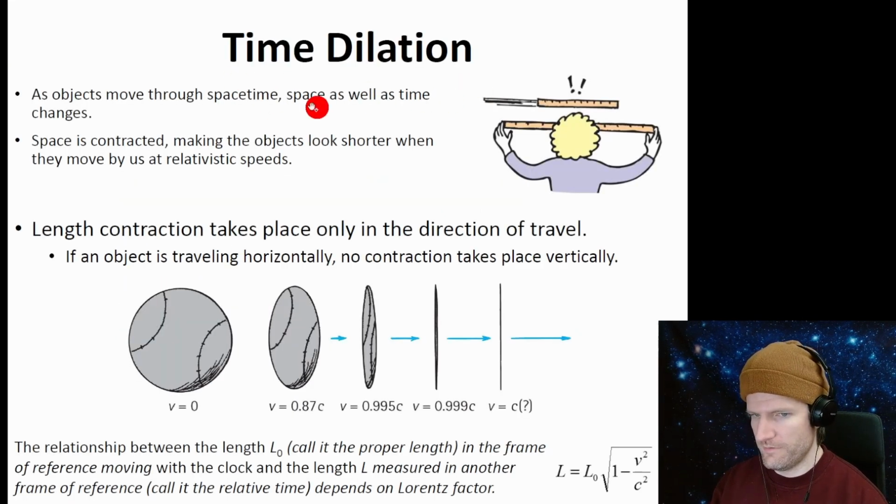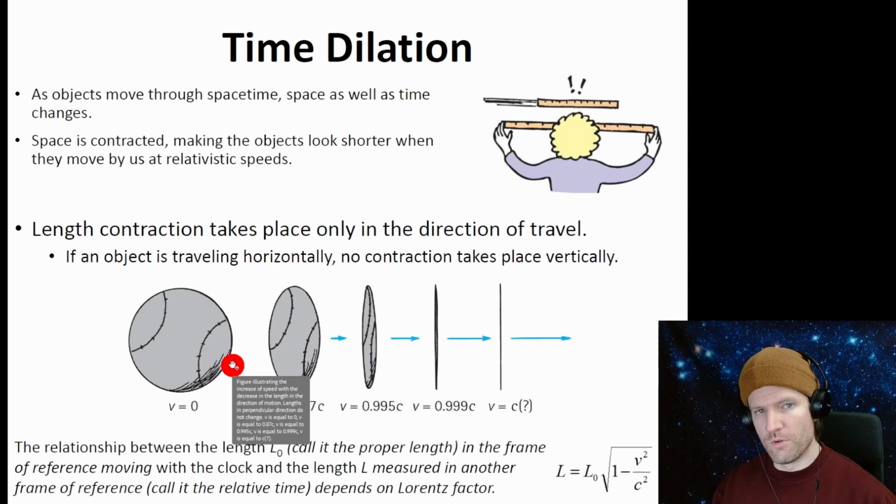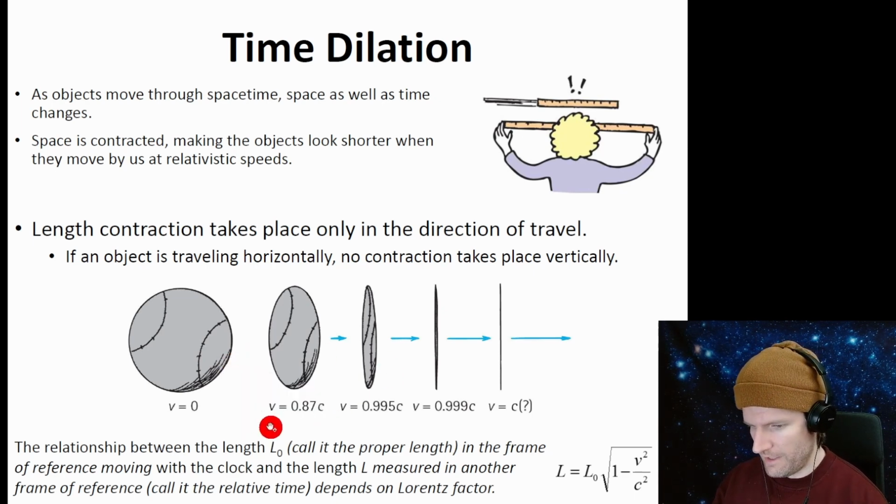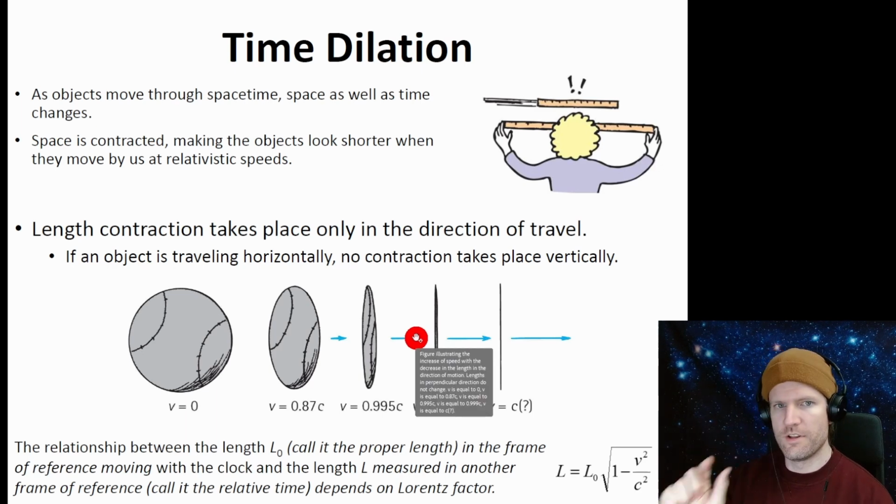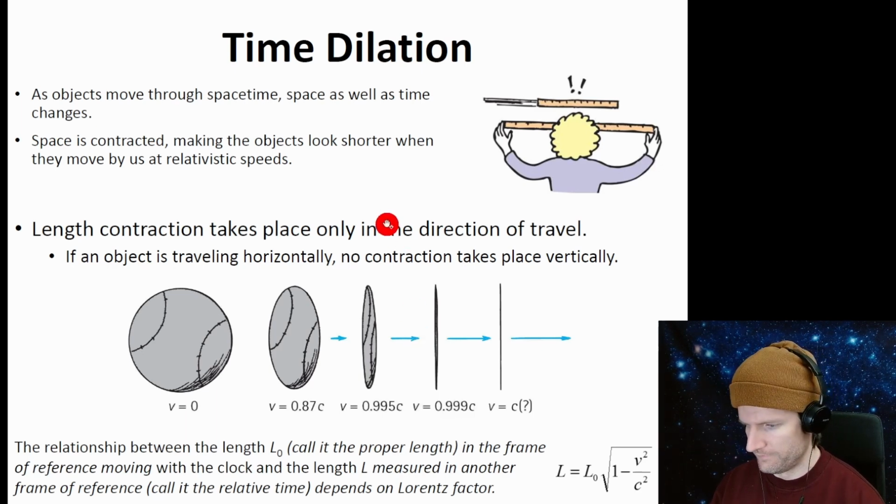Okay, time dilation. More about this. This slide says time dilation, but I think this is supposed to be length contraction. We just talked about time dilation. Now we need to talk about length contraction. Length contraction takes place only in the direction of travel. If an object is traveling horizontally, no contraction takes place vertically. So this is a baseball. If it's moving horizontally to the right, then as it approaches the speed of light, it gets thinner and thinner and thinner in the direction of travel.